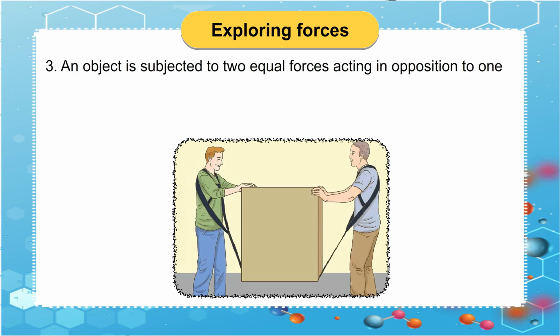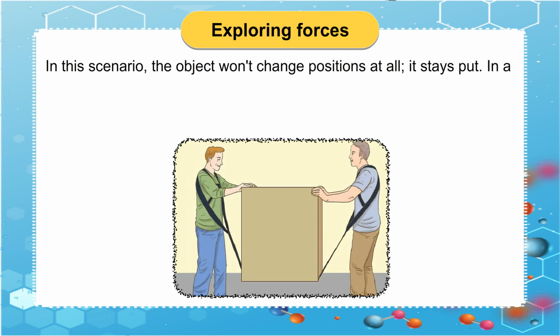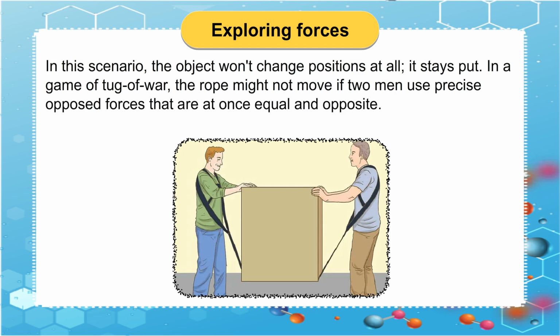3. An object is subjected to two equal forces acting in opposition to one another. The net force imposed on the item is 0 if the two forces are equal and applied in opposite directions. In this scenario, the object won't change positions at all. It stays put. In a game of tug-of-war, the rope might not move if two men use precise opposed forces that are at once equal and opposite.